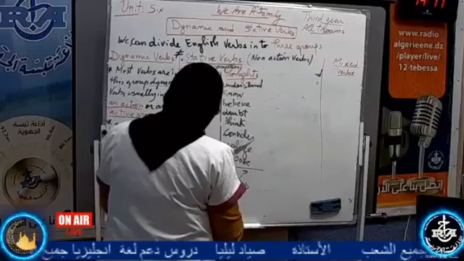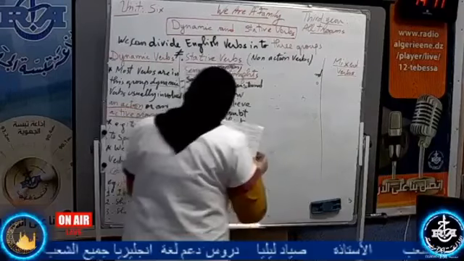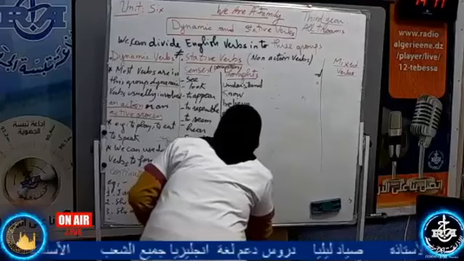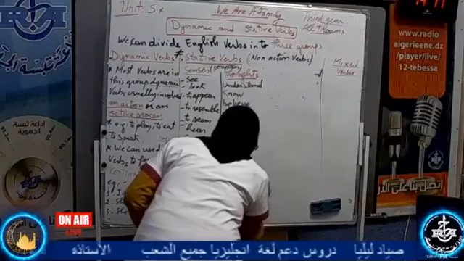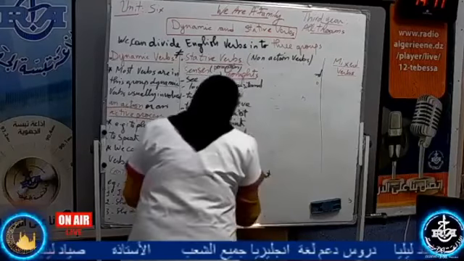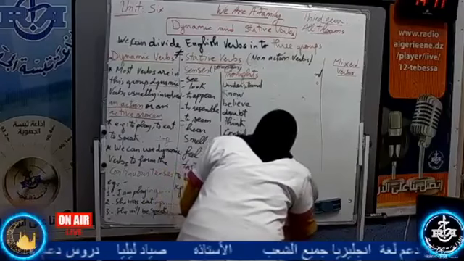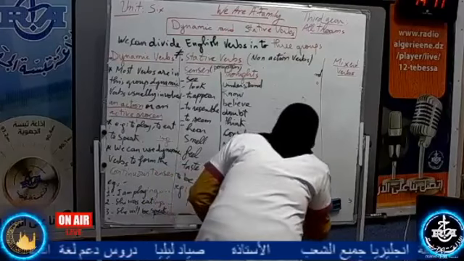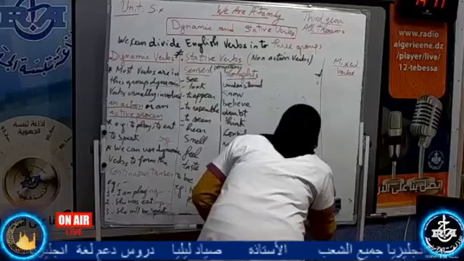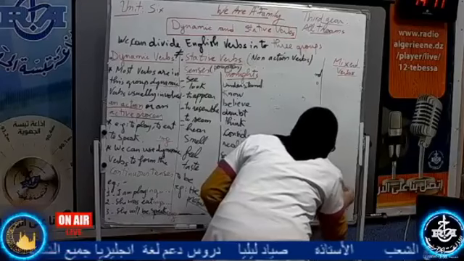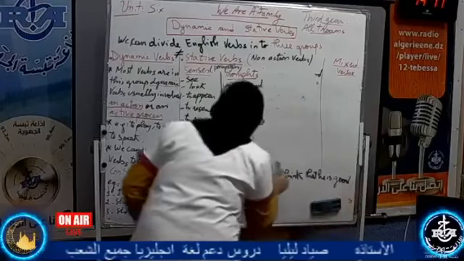For the verb to think, we can put think in the present simple. For example, I think that he is good. Here, the meaning of think is I believe.